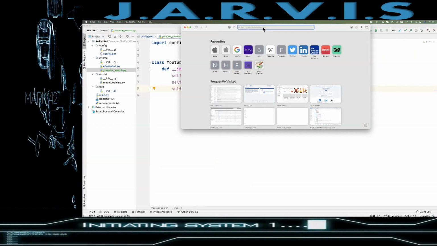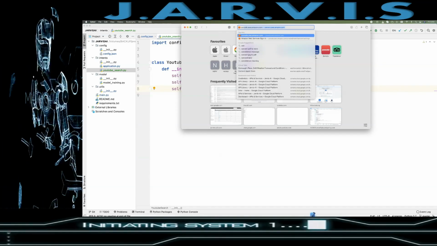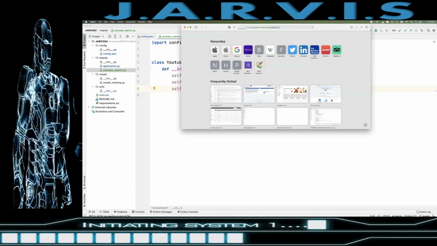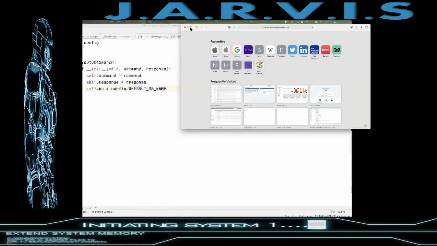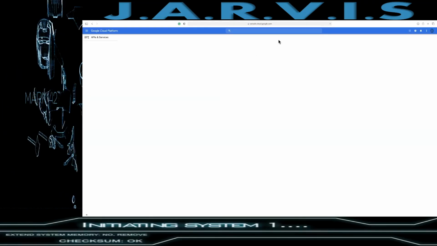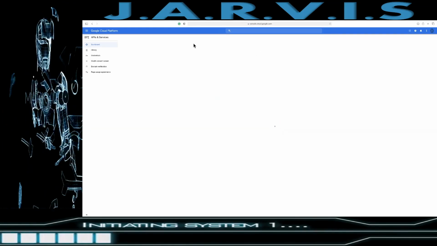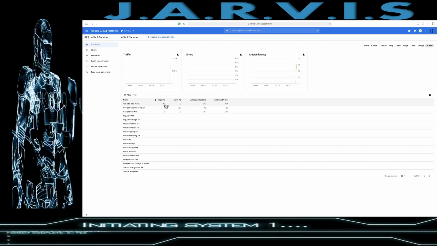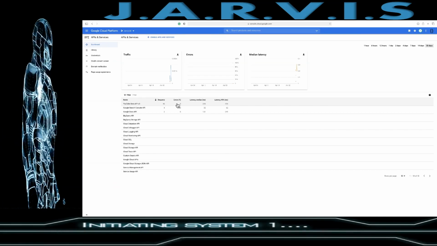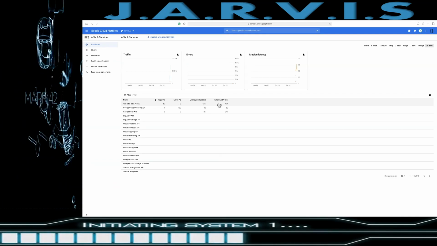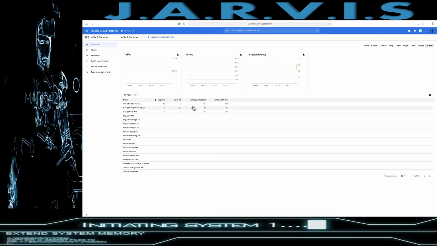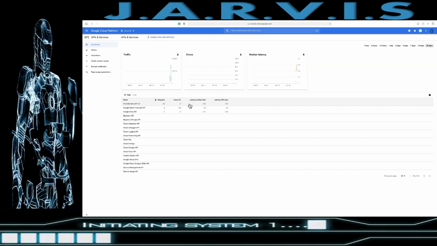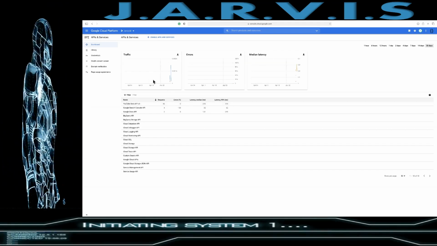So here, if I open the Google console, yes, here we have it. What you need to do is just come here. Here you can see I have just requested 46 requests, and latency we have. So these are all the metadata or data which you requested using the API.